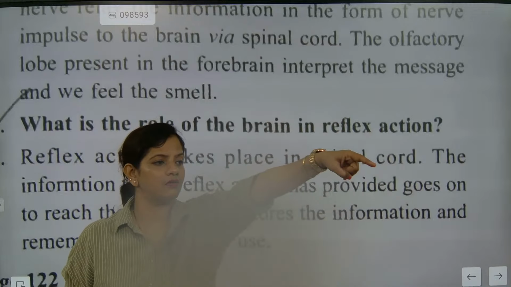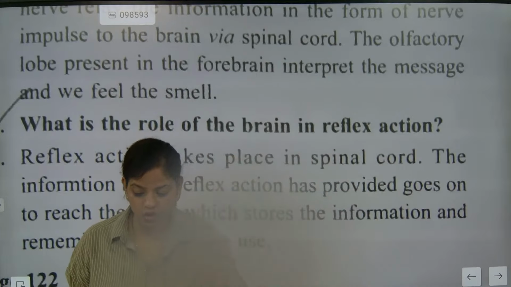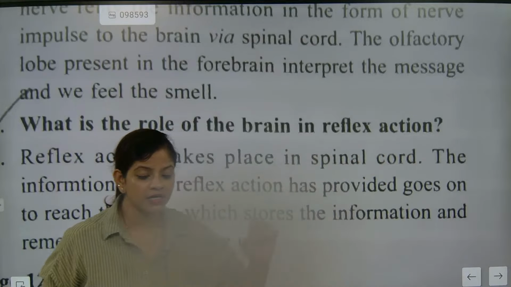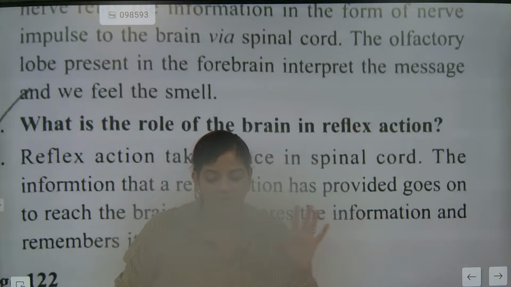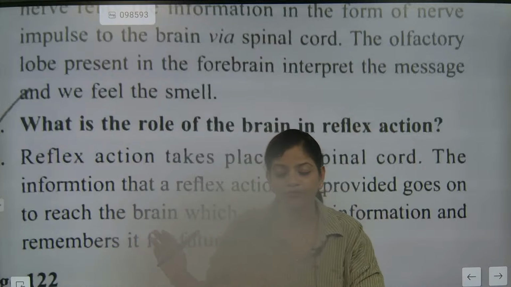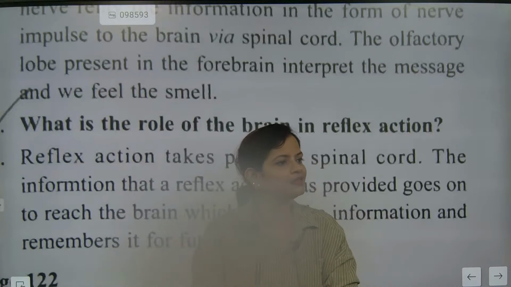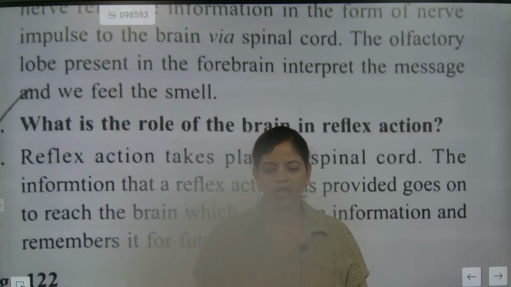Goes to where? Brain. For what work? Storage work. Understood? This you need to remember. It goes to the brain for only one work, and that is storage work. And the brain will understand these reflex actions, and it will store them.